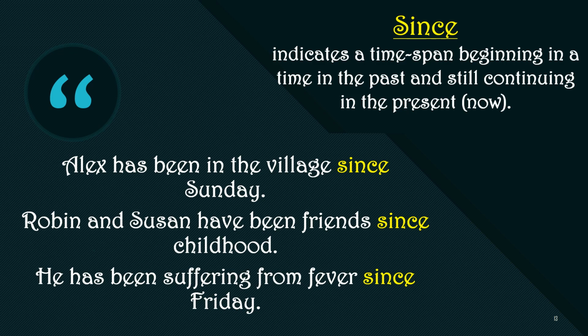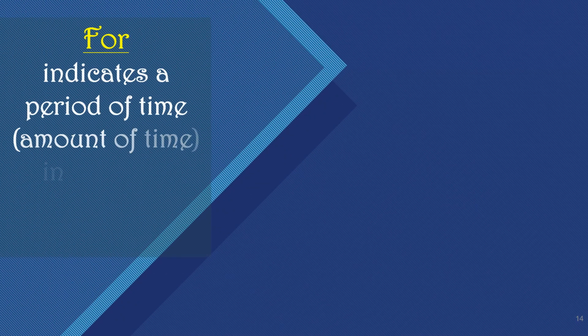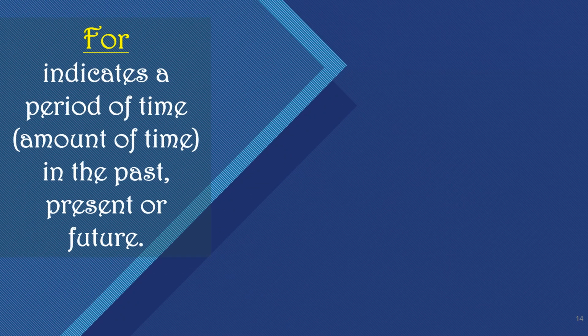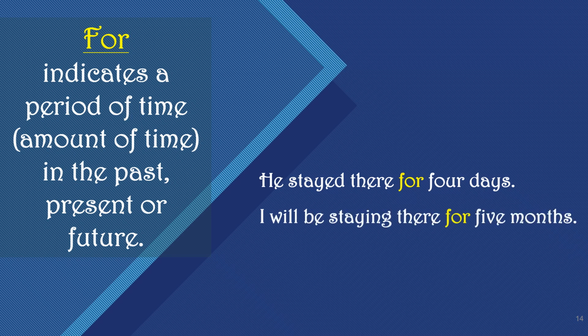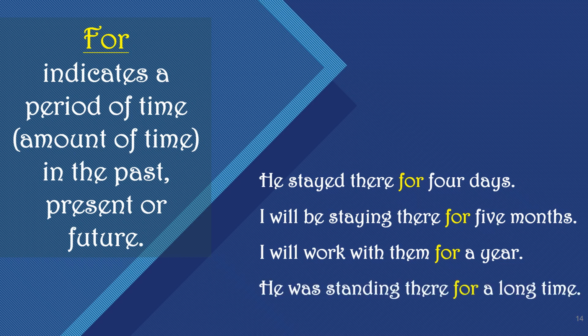So now we have for. It tells us a period of time in the past, present, or future. Examples: He stayed there for 4 days. I will be staying there for 5 months. I will work with them for a year. He was standing there for a long time.